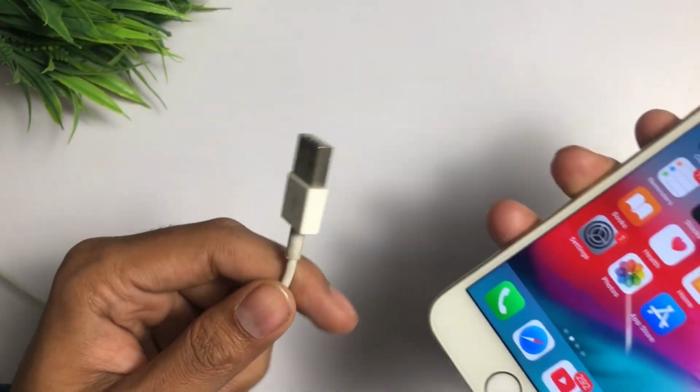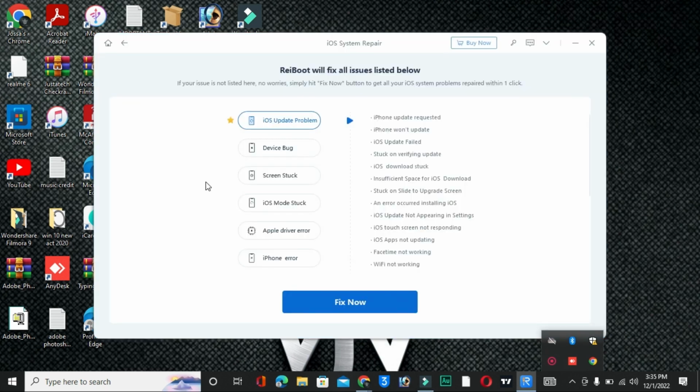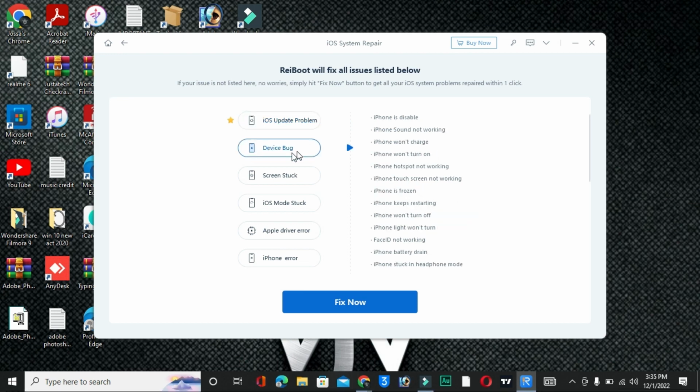So let me connect my iPhone to my laptop. I have to click this start. Now here you can get a lot of options the system has available, like you can fix many types of problems, like your iPhone has been stuck and if your touch screen is not working. So here are all 150 problems that you can fix with this software, like your iPhone touch screen is not working, iPod touch screen is not working, iPhone sound is not working.